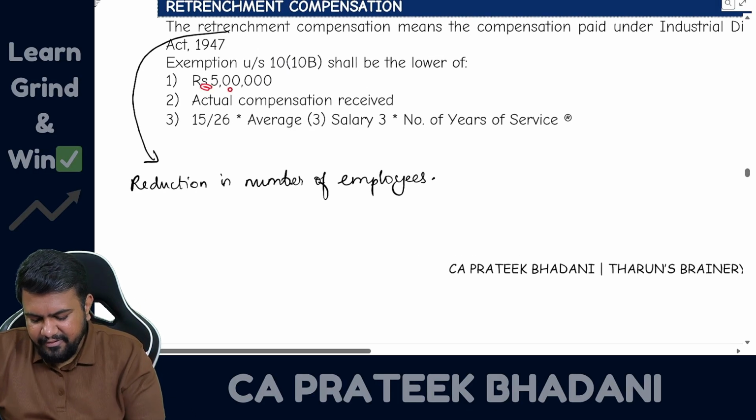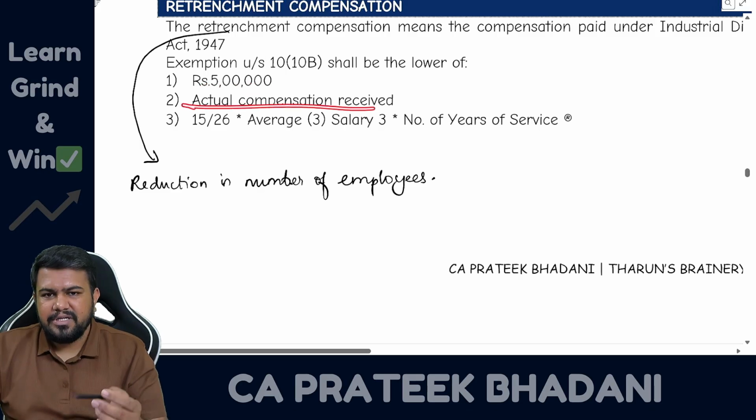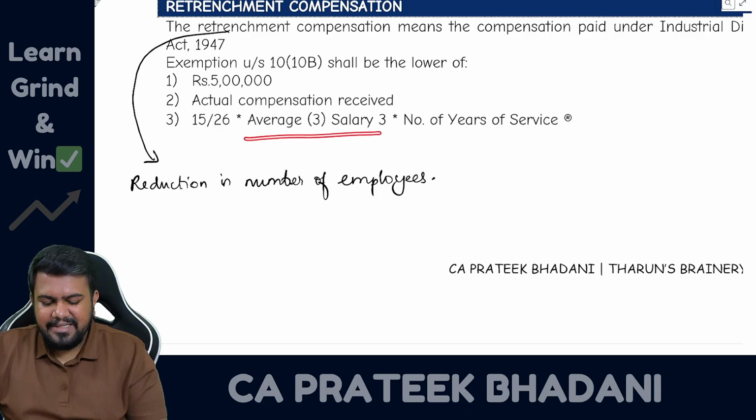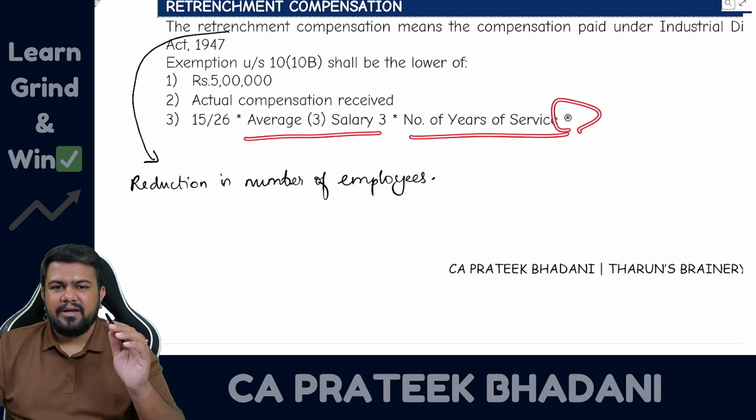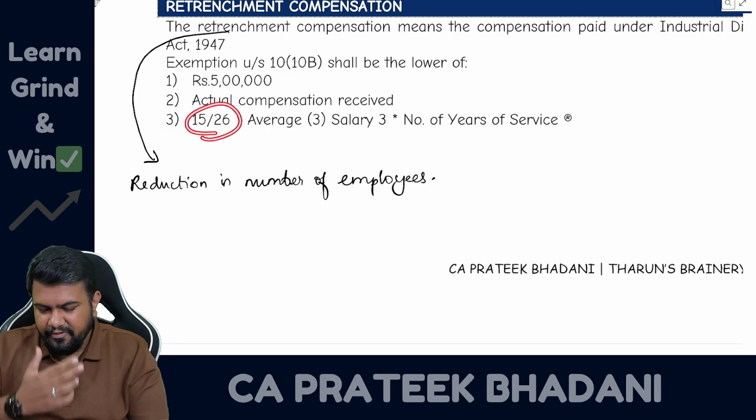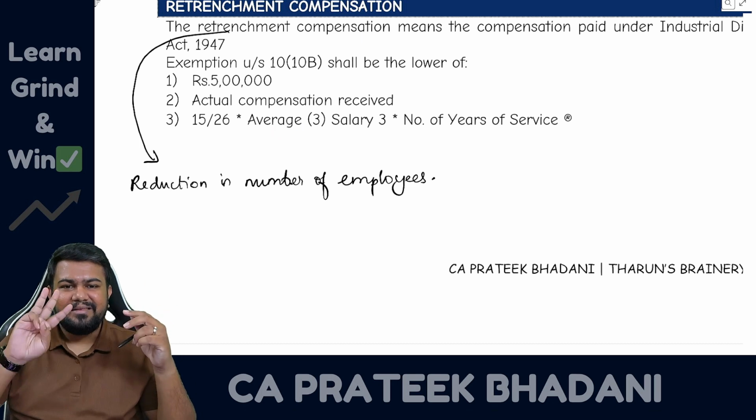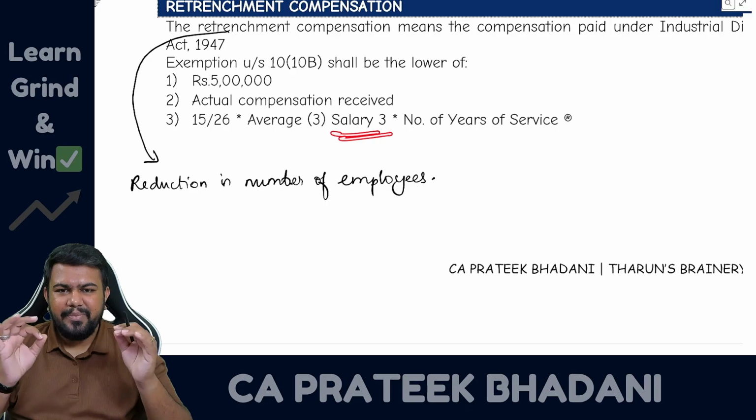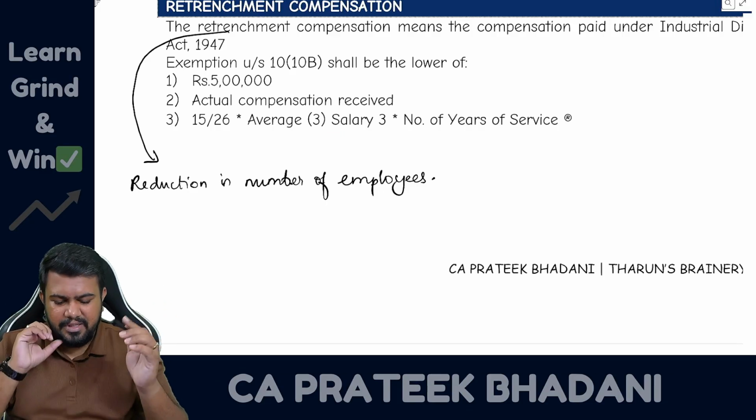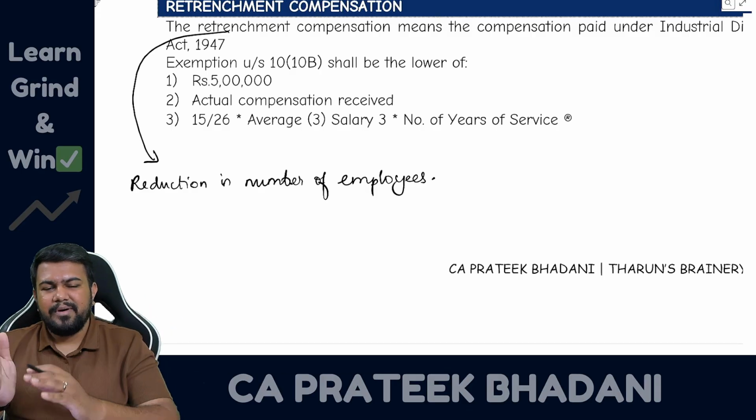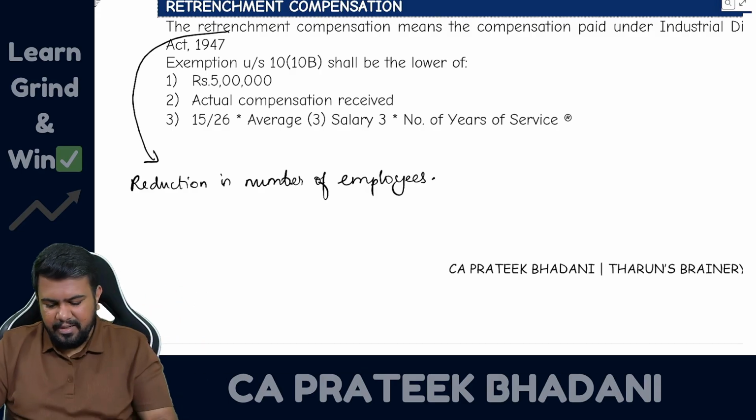Exemption is number 1, 5 lakh rupees or actual compensation received, or the formula, that is 15 divided by 26 into average salary into number of years of service rounded off, whichever is lower will be exempt, balance amount will be taxable. So here also 15 by 26 you have to take, and here you have to take average. So average I already discussed. There are 3 types of average that you have to take care. And then salary means what? Basic plus DA terms plus turnover commission, and number of years of service rounded off means what? If it is up to 6 months, then you do lower rounding, more than 6 months you do upper rounding.